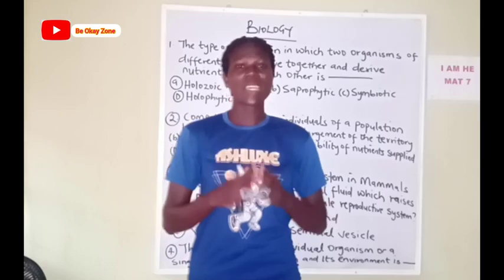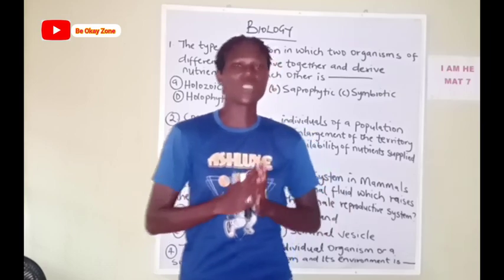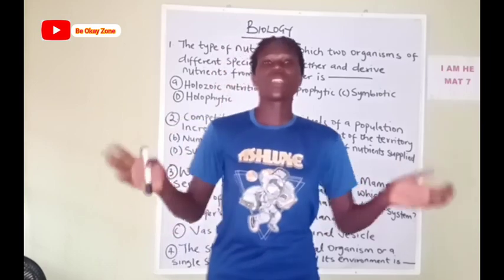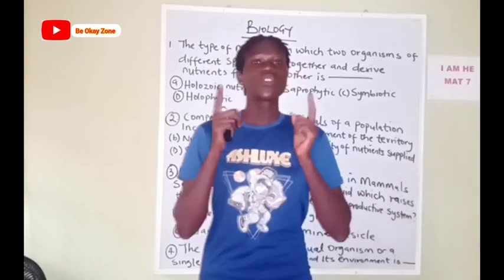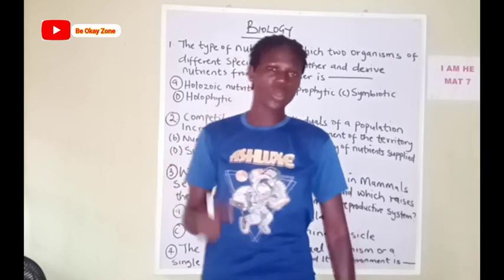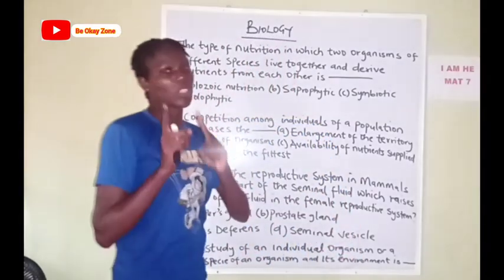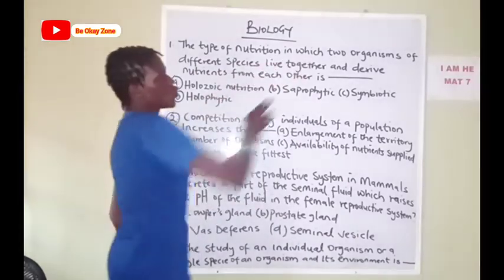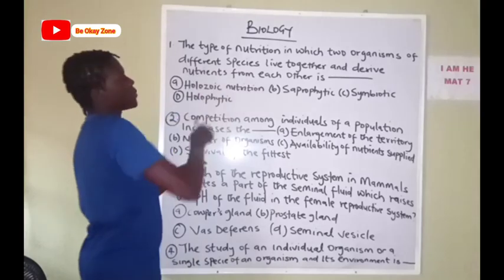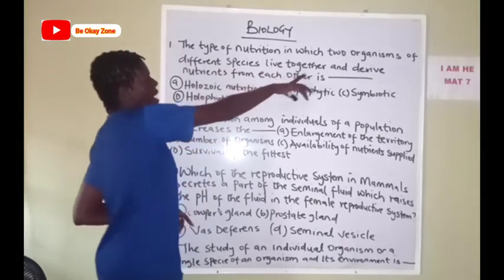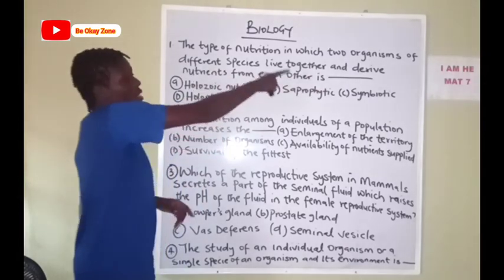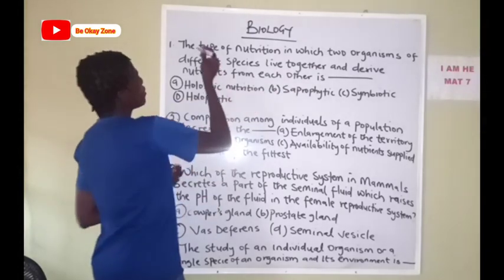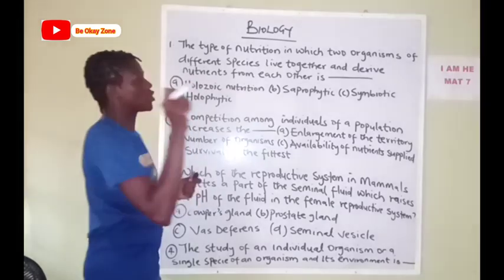So today I'm going to be making a multiple choice question on JAMB likely questions in biology. So straight to the point, let's get to the board, okay? The first question says, the type of nutrition in which two organisms of different species live together and derive nutrients from each other is. So the question is this. We're going to analyze the question and also the options.